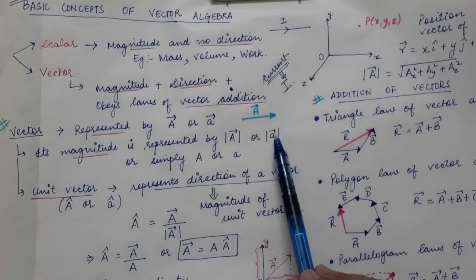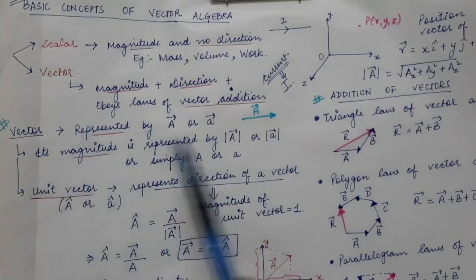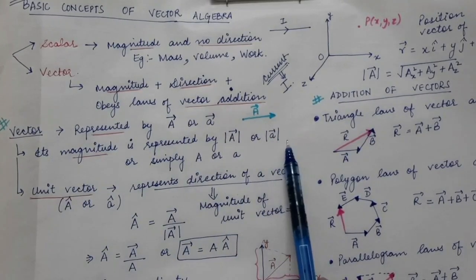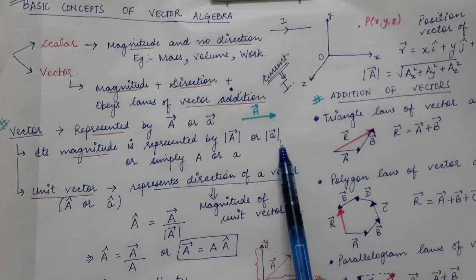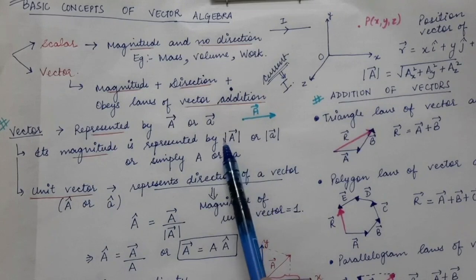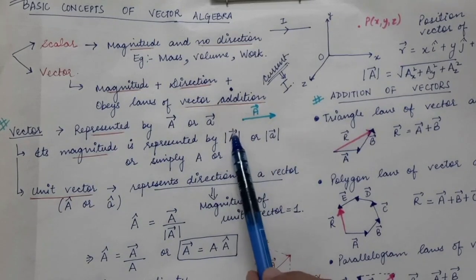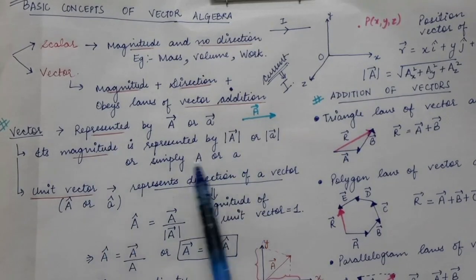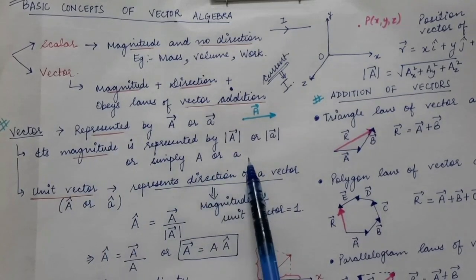Small a vector can also be the representation of a vector. We write two bars on the two sides of the vector, so that gives us the magnitude of a vector. Or simply we can remove these bar signs, and also remove the vector sign, and simply write the magnitude as capital A or small a.